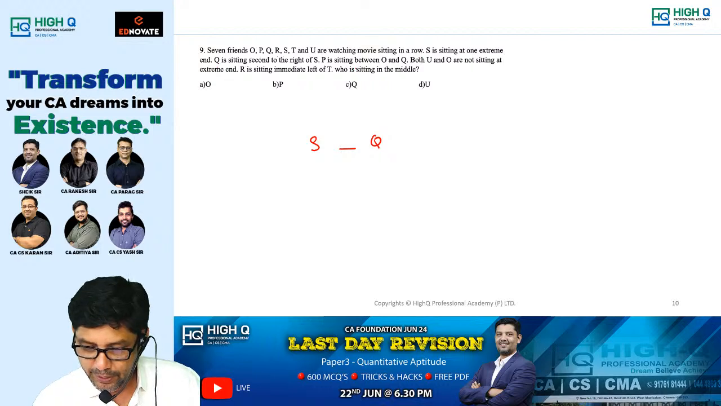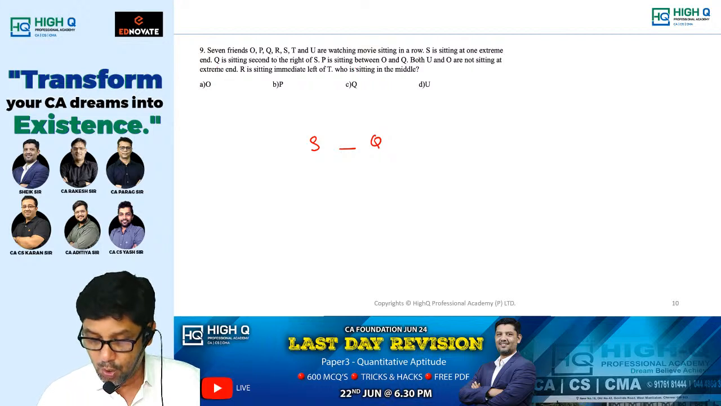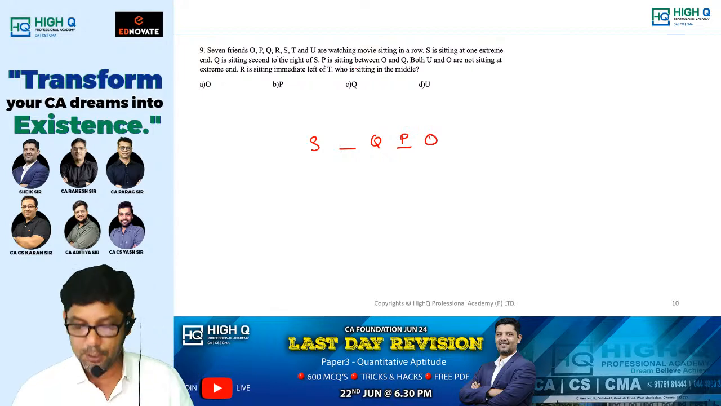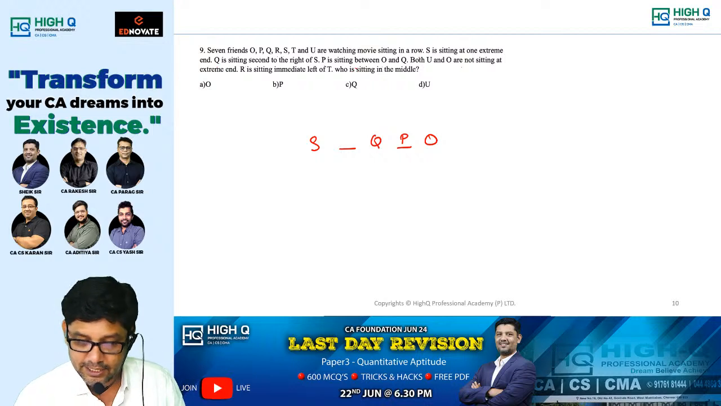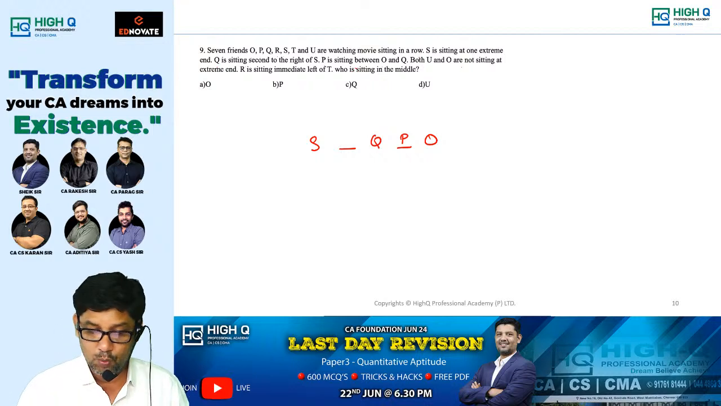P is sitting between O and Q. So O and Q, is that right, my dear? Definitely it must be like this. Next, both U and O are not sitting at the extreme end. Of course, U is also not at the extreme end, and O is also not at the extreme end.